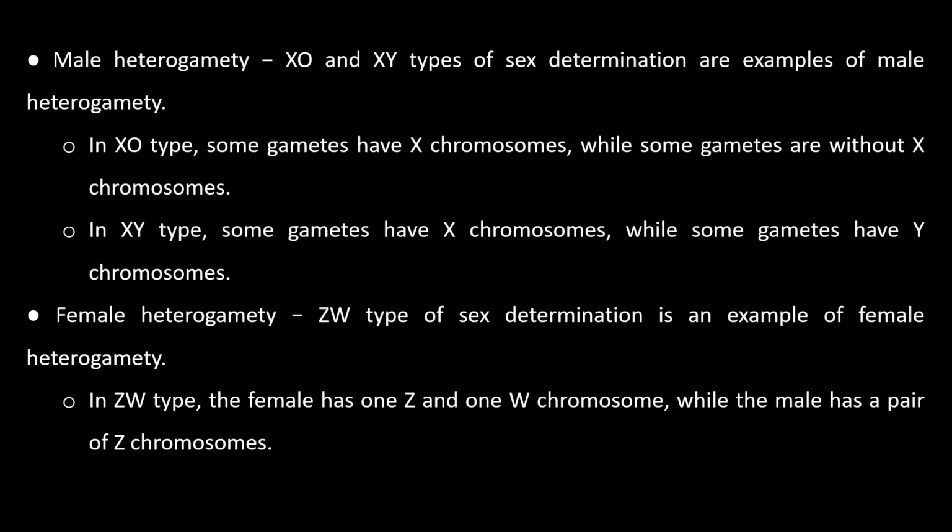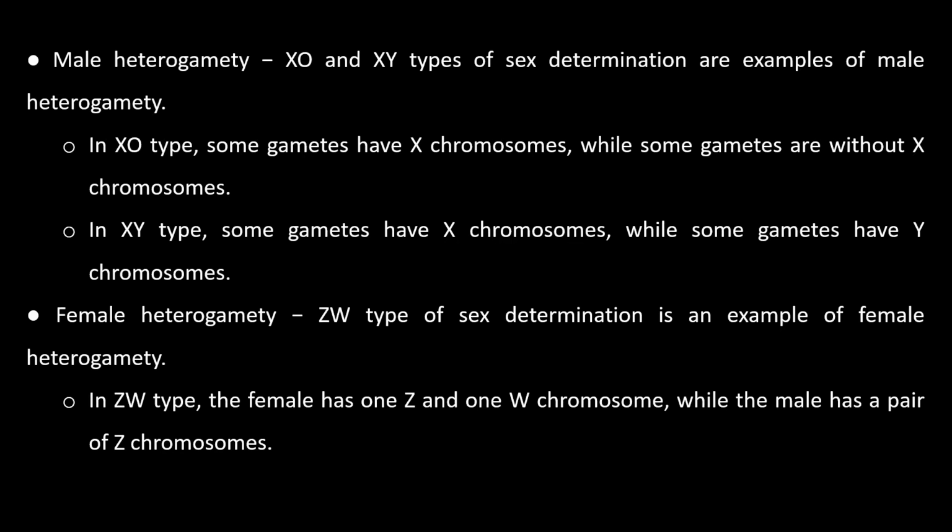ZW type of sex determination is an example of female heterogamy. In ZW type, the female has one Z and one W chromosome, while the male has a pair of Z chromosomes.